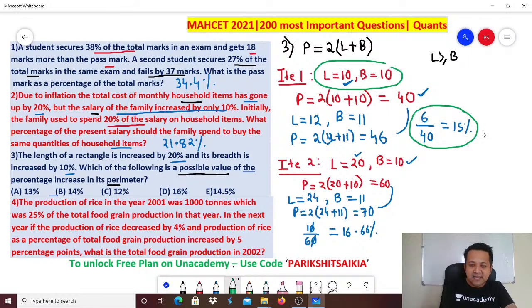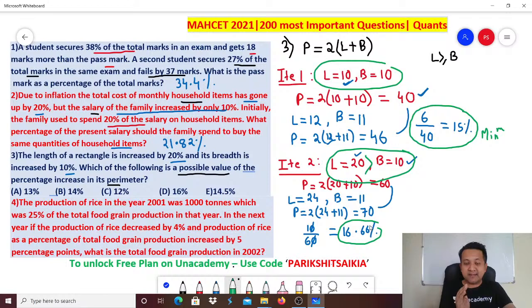In that case, you get the minimum answer, which is 15%. In all other instances where the length is greater than the breadth, your answer will be greater than 15%. Can you see? Here you got 16.66. Perfect. It means the minimum possible answer is 15%. Any number less than 15 is not possible.